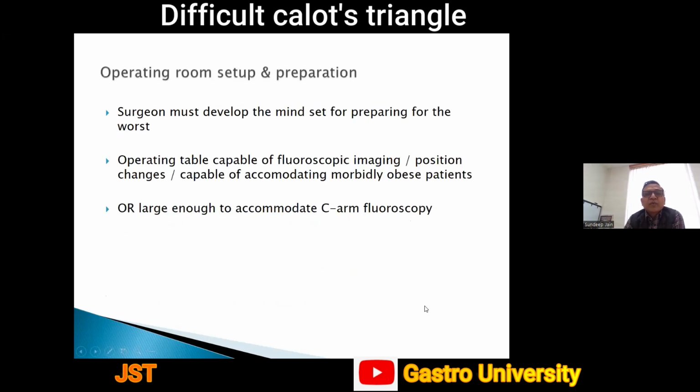Regarding operating room setup and preparation, the surgeon must develop the mindset of preparing for the worst. The operating table has to be capable of fluoroscopic imaging and position changes, and capable of accommodating a morbidly obese patient, and the room has to be large enough to accommodate C-arm fluoroscopy. Why is this slide there? Because many of us work in a situation where the hospital setup is small, OTs are very small in size with limited space for movement and everything. So we must take care of these things to manage the difficult situation in a better way.